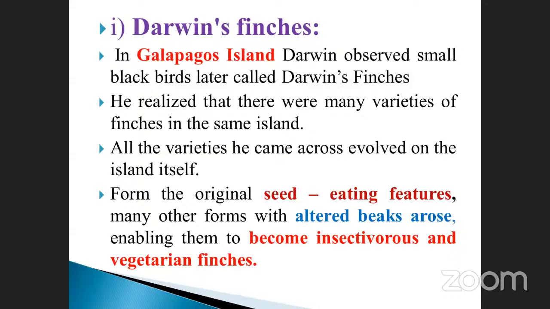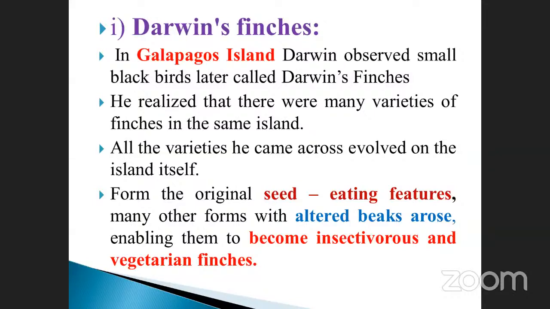He realized that there were many varieties of finches on the same island. Many varieties. All the varieties he came across evolved on the island itself. On the island, there are so many varieties of birds, and they are collectively called finches.